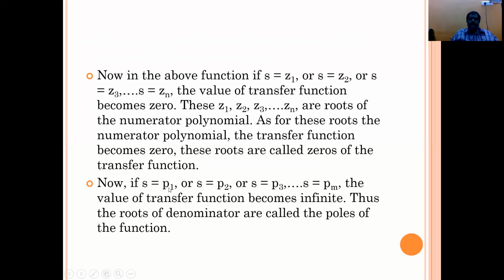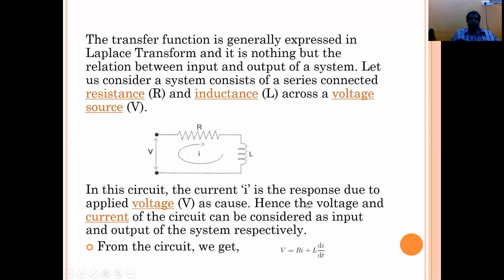Similarly, in the denominator, S is equal to P1, P2, P3 up to Pm are the values at which the transfer function becomes infinite. These roots of the denominator are called poles of the system. Generally, zeros are represented by a small circle symbol, and poles are represented by an X symbol.